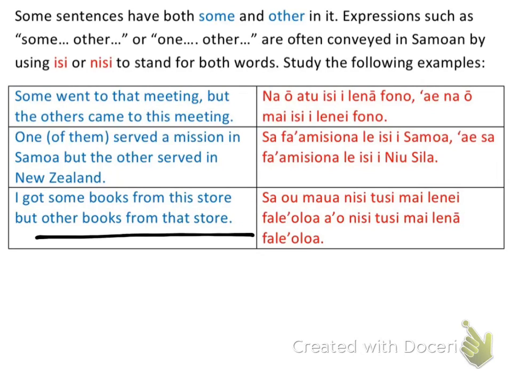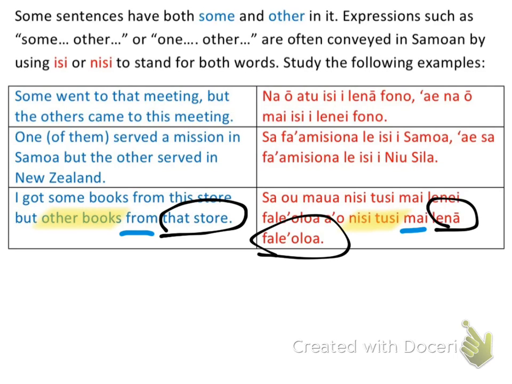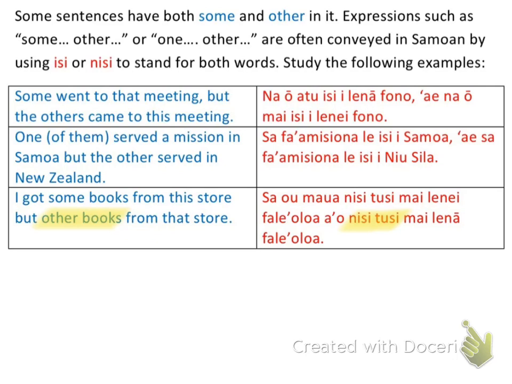So other books, let me get rid of that line. Other is acting as a determiner because it's coming before the noun. So nisi tusi. And then from is my, okay? And then that store is lana fale oloa. Okay, so hopefully building these sentences together has helped.